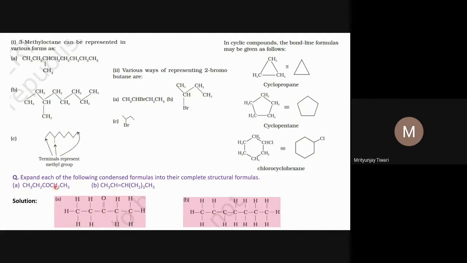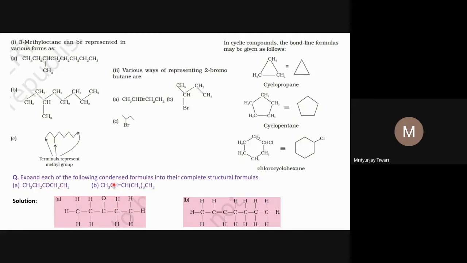This has two hydrogen atoms, so we write two hydrogen atoms here. We count the covalency, 4. We move to the next carbon atom. This is associated with three hydrogen atoms. We write three hydrogens, and so the tetravalency is complete. So this is what we call the complete structural formula, and this is how we move from the condensed formula in this fashion.